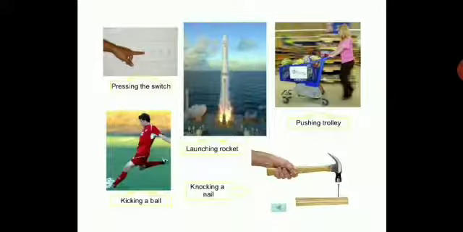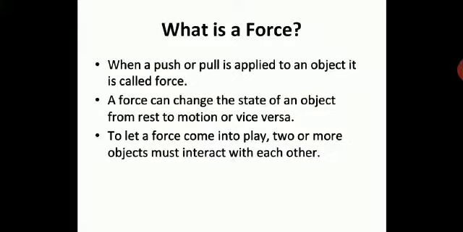Then we have seen some examples here of force: pressing the switch, kicking a ball, knocking a nail, launching rocket, pushing trolley. All this needs force. So what is force? When a push or a pull is applied to an object, it is called force. A force can change the state of an object from rest to motion or vice versa. So suppose an object is at rest, you can bring that object into motion, or an object in motion you can bring to rest with the application of force.